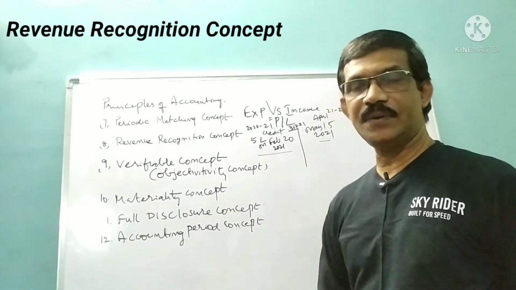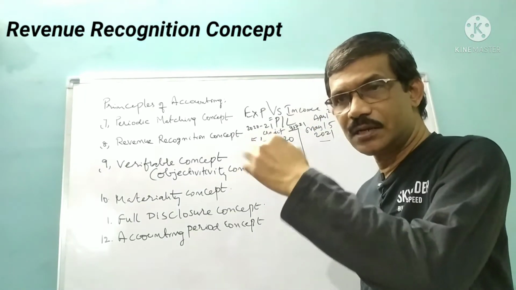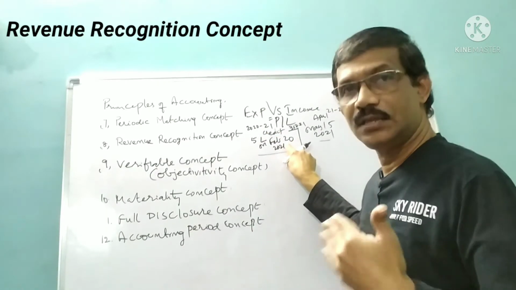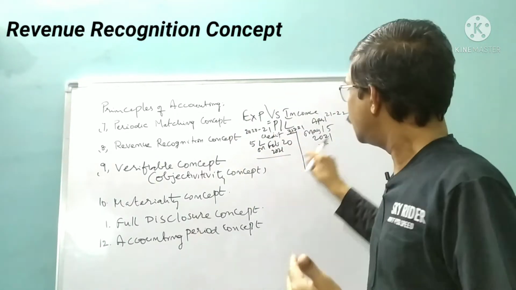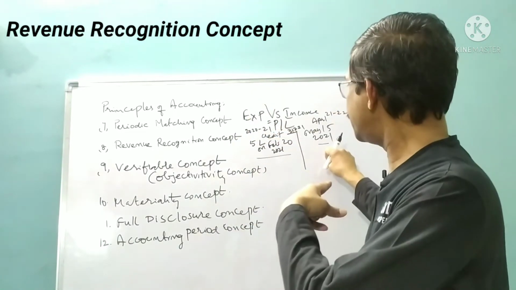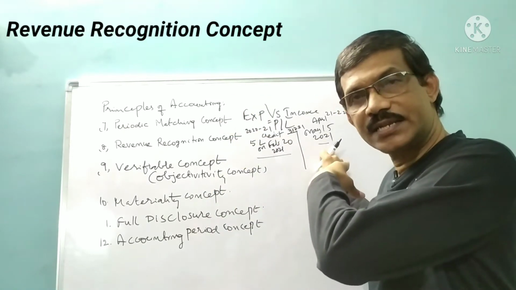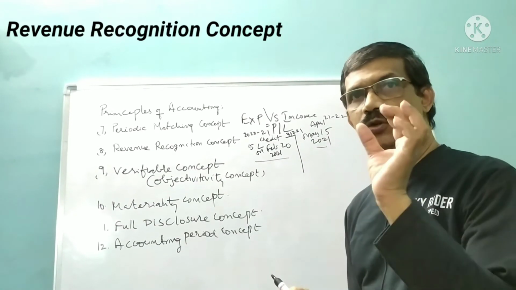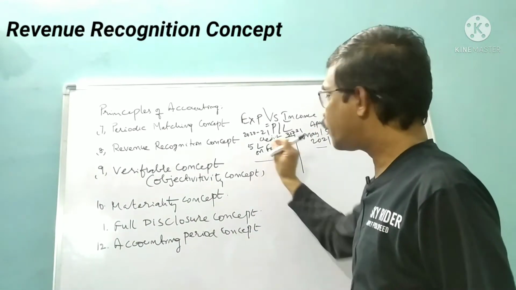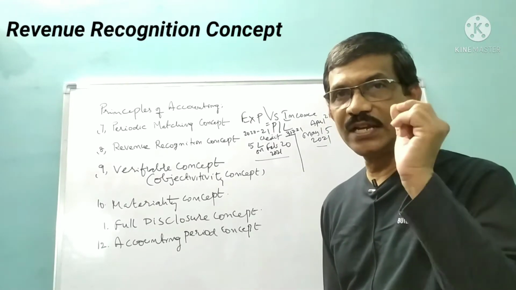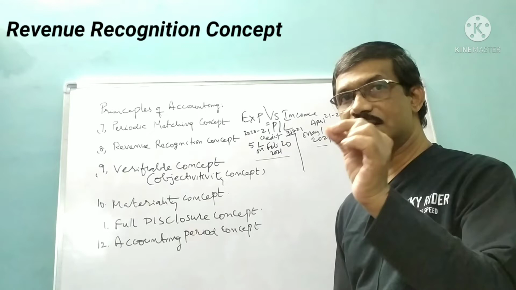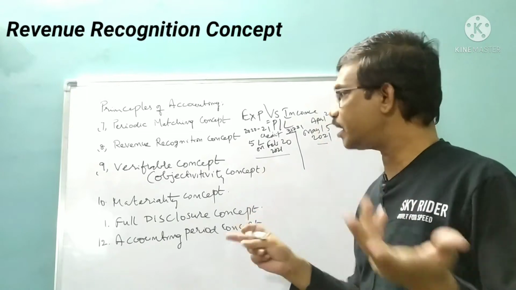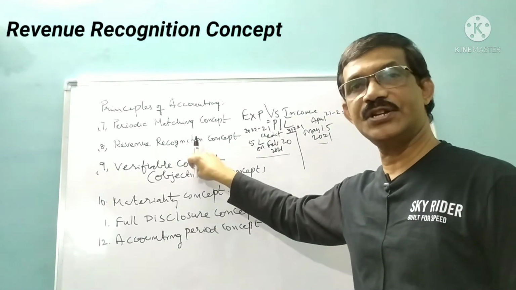Now, in this example, what happened? The transaction happened in 2021, February 20th, whereas you are getting cash on May 15th. That happens in the next financial year, 21-22. So the question here is, to which financial year does this 5 lakhs belong? This is the revenue recognition concept. This question can be solved by having this revenue recognition concept.